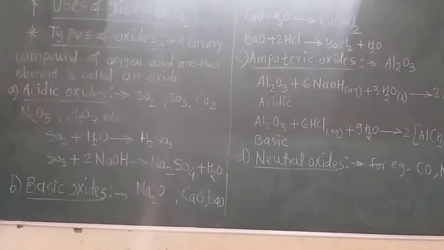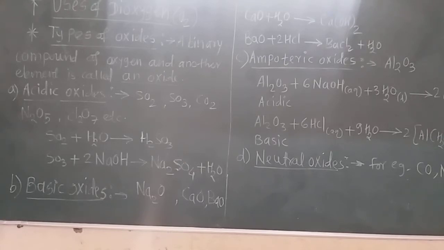So we also require oxygen for the digestion of food. Again, for combustion of fuels, for example, hydrogen with liquid oxygen provides a tremendous amount of energy or heat in the rocket. So hydrogen with oxygen in liquid form is used in rockets for tremendous energy.